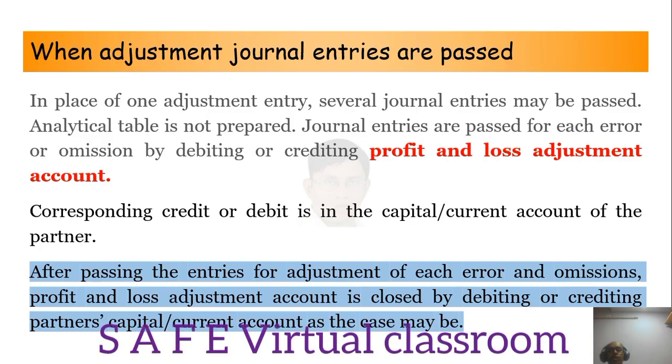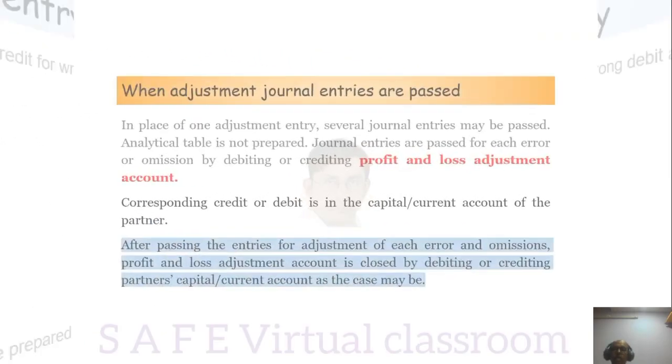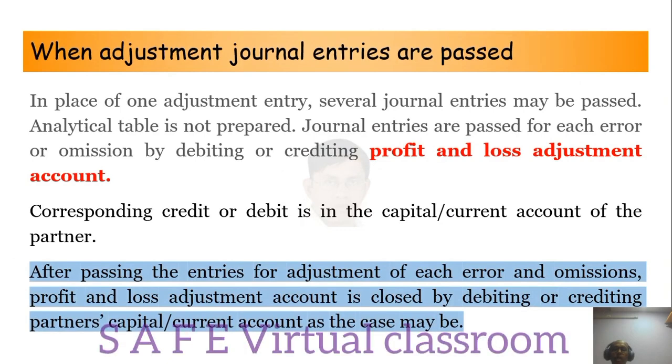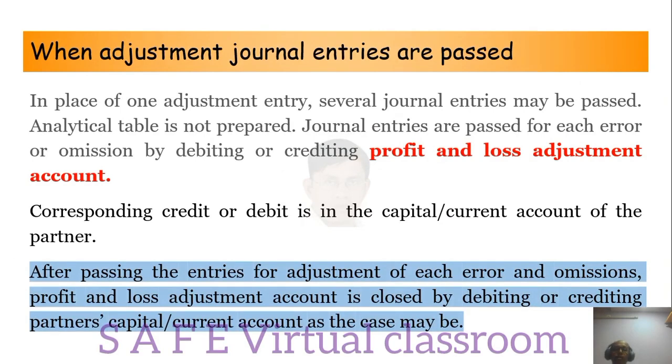The corresponding credit or debit is in the capital or current account of the partner. After passing the entries for adjustment of each error and omission, the profit and loss adjustment account is closed by debiting or crediting the partners' capital or current accounts as the case may be. Ultimately, the net adjustment. In the single adjustment entry, capital accounts will be debited or credited as the case may be.